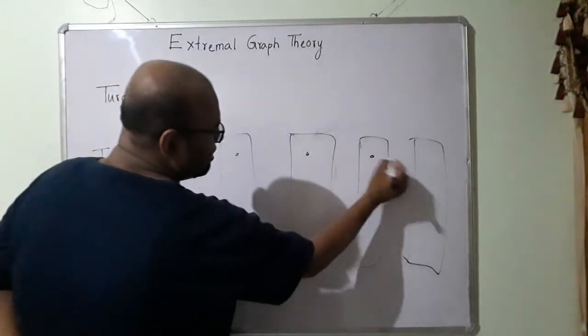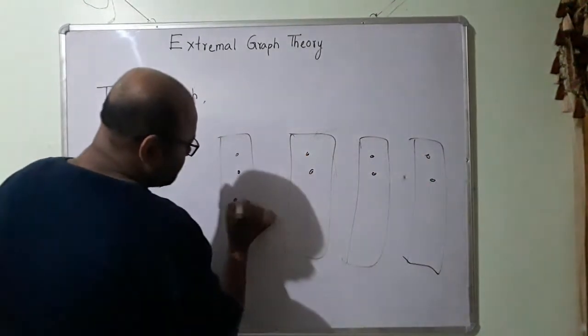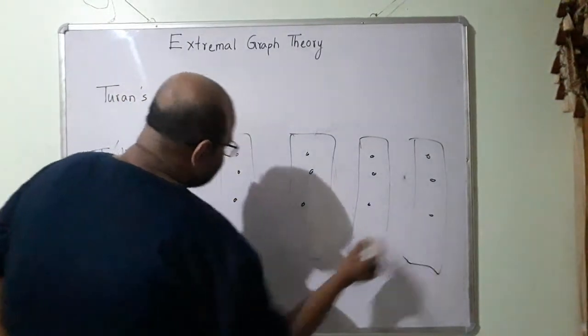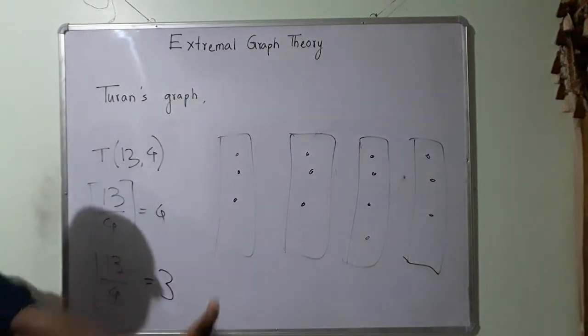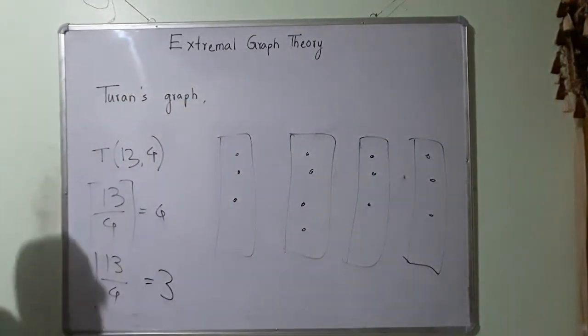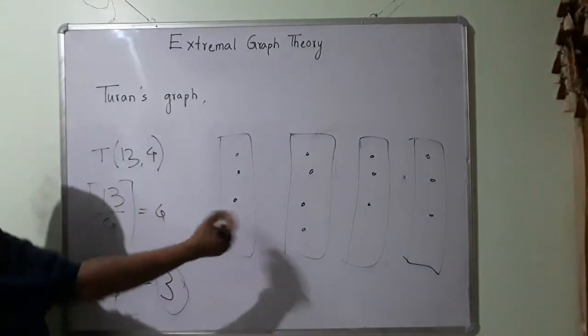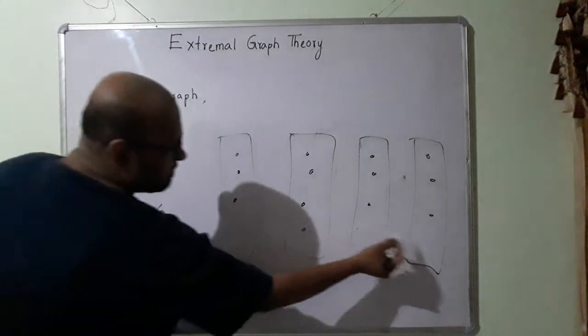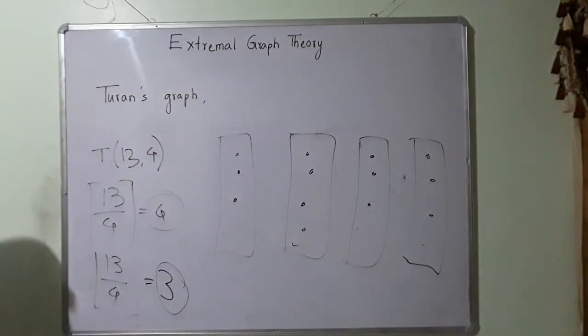First 1, 2, 3, 4, 5, 6, 7, 8, 9, 10, 11, 12, and one more vertex is remaining. So let me put it here. Without loss of generality, I could have put it anywhere else. I could have put it here. So what is it that I am seeing? I am seeing that the number of vertices in each of the sets is either 3 or 4. So yeah, this is what I have.